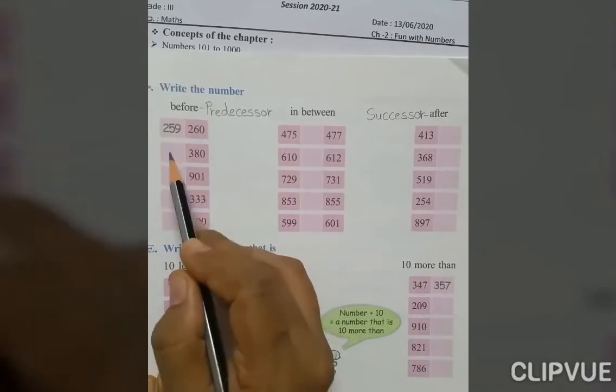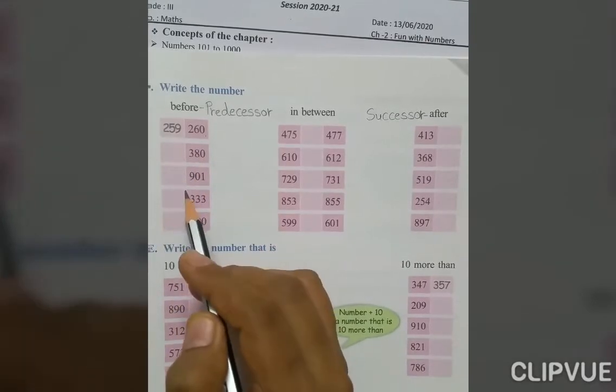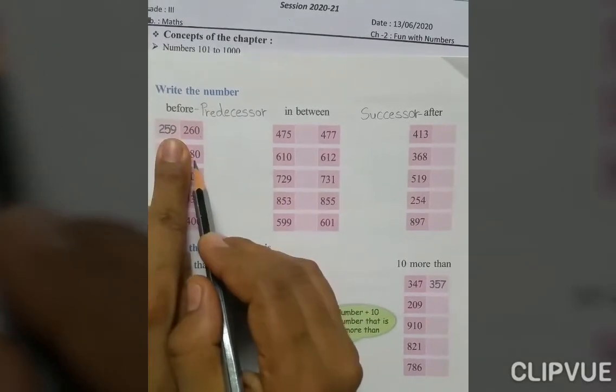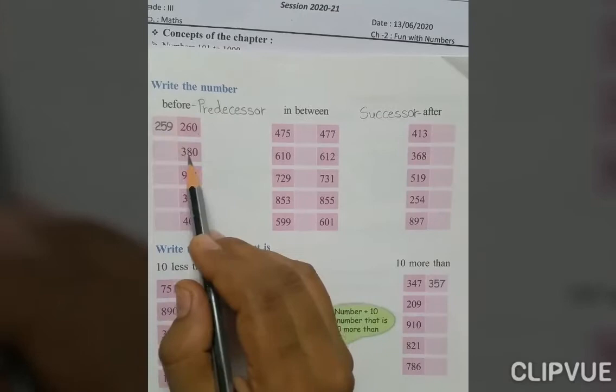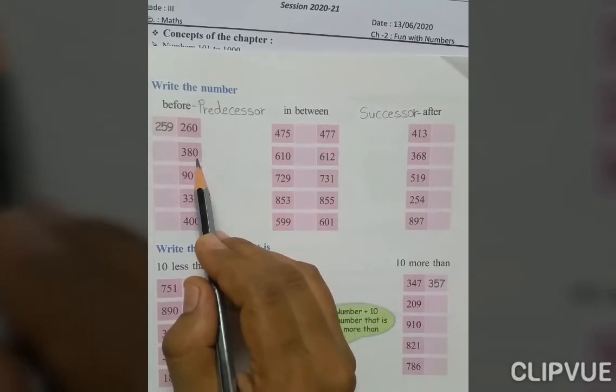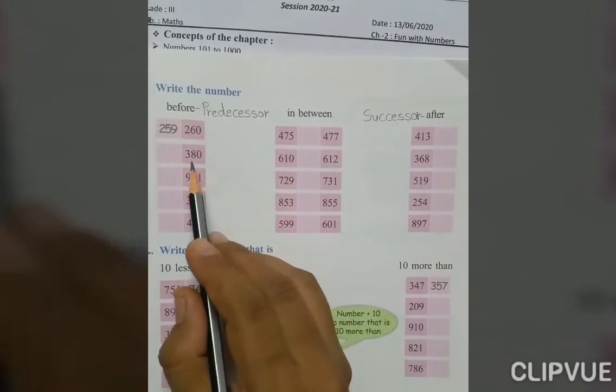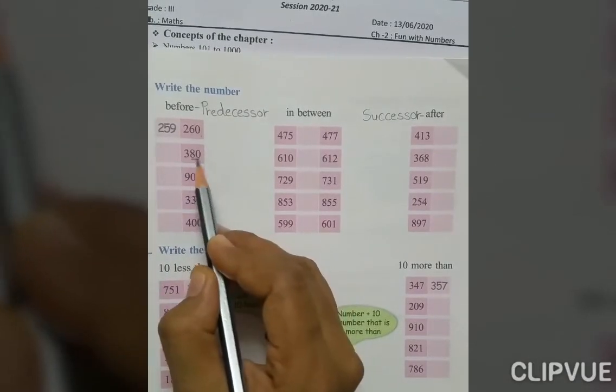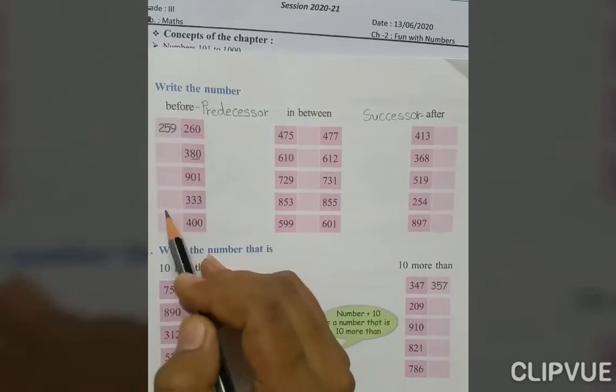Means before 380. Now, while you were in first and second grade, at that time you only learned about 2-digit numbers. But now you have 100s numbers, means 3-digit numbers. So for that, you should only check these 2 places. It is 80. So what is the before of 80?